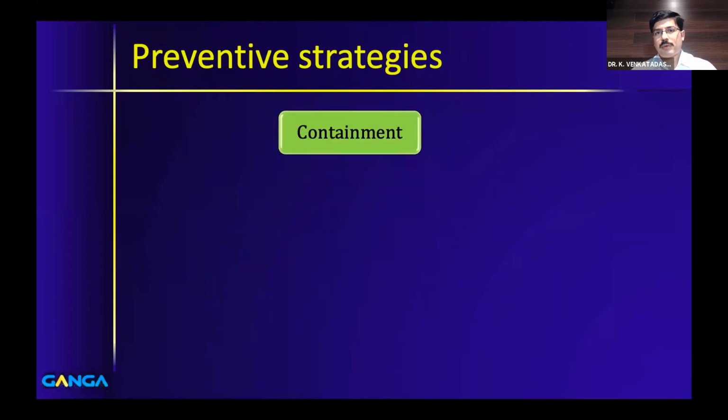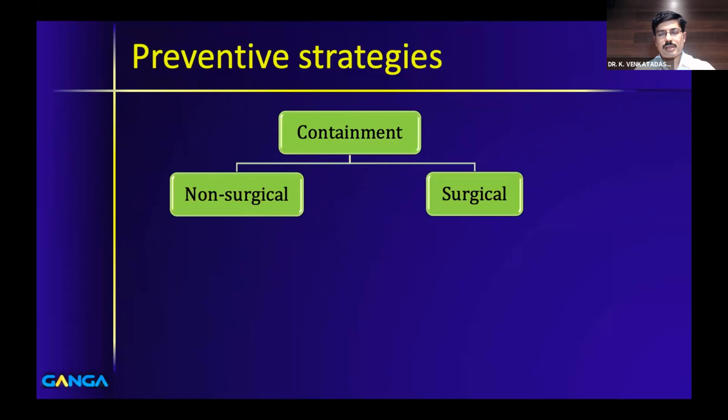So what do we mean by preventive strategy? Preventive strategy is actually you are trying to preserve the head. You are trying to prevent deformation of the head. So the only strategy which is available right now is called containment. What do we mean by containment? You are trying to contain the femoral head inside the acetabulum, within the confines of the acetabulum. So you have two types of containment. One is non-surgical containment. The other is surgical containment.